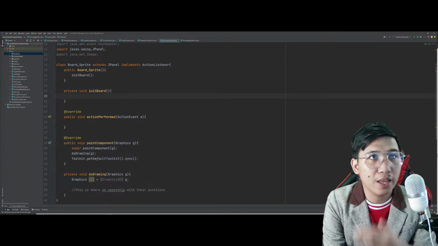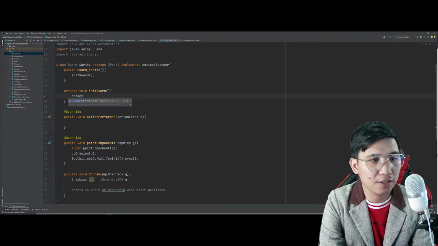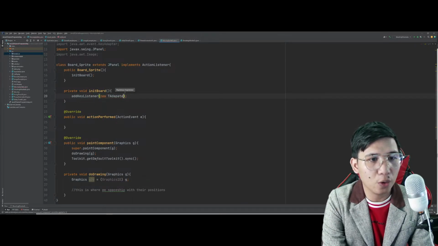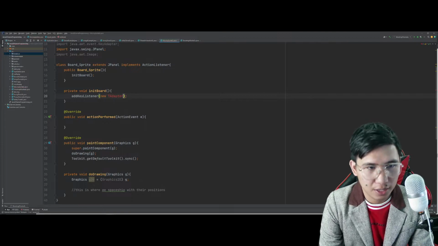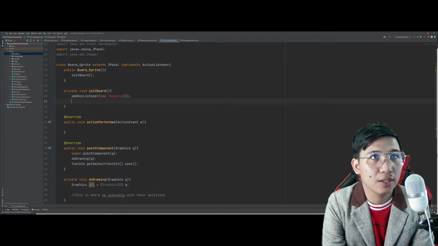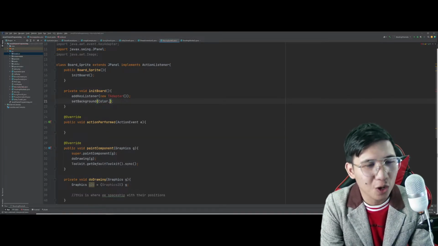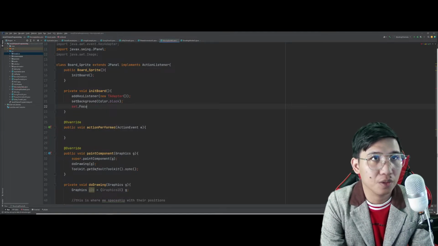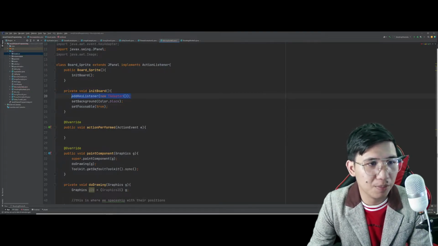So, init board. Now, in the init board kasi, tatawagin natin si key listener natin sa keyboard. Take note, sa keyboard. So, gagawa ako dito ng panibagong class and I'll name that as T-adapter. Okay? Panibagong class yan na tatawagin ko ha. Tapos, I'll set the background color as black. Tapos, I will set focusable ni JFrame as true.